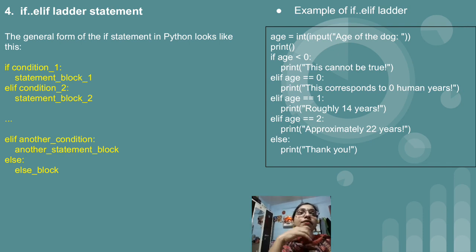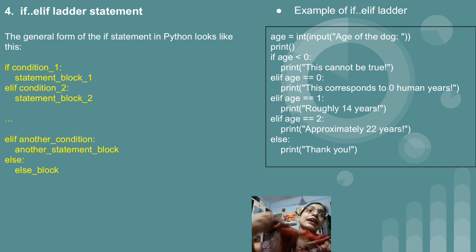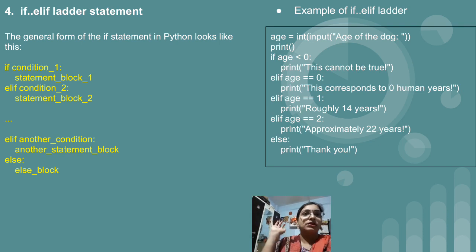We have taken input from the user, the age of the dog. So if the age of the dog is less than 0, okay, then this cannot be true, because nobody has 0 as age. There should be at least 1 day, right? 0 is not at all related to anything. So if somebody enters the age of a dog as 0, then the message will be displayed as "this cannot be true". After that, the second condition: less than 0 means a negative number, not possible. Equal to 0 is again not possible. So this corresponds to 0 human errors.